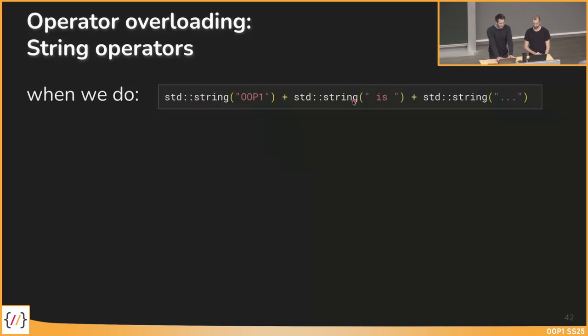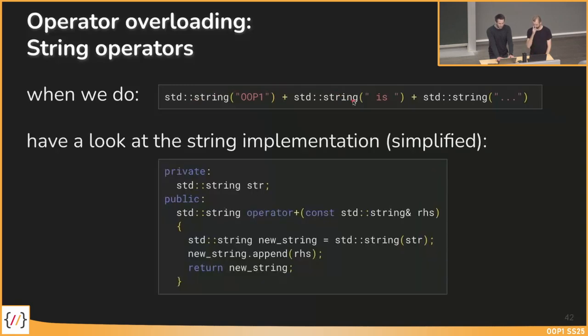And what happens here is something we show you in a very simplified way. The string class also somehow overloads this operator plus by taking as right-hand side object for sure a string, because on the left-hand side we are in the string class, we have a string object, and on the right-hand side we also have a string.